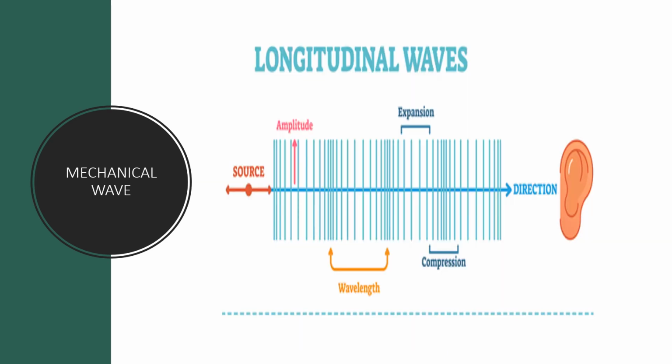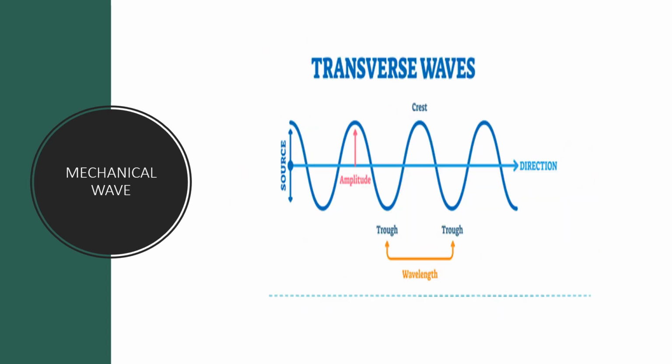So this is the structure of a longitudinal wave. So we have the amplitude, that is the distance from crest to the rest position or equilibrium position or the source. And as you can see, in a longitudinal wave, we have the expansion and we have the compression. So particles are moving apart. So that is expansion. Magkakalayo. Compression naman, ito naman yung kung saan yung particles are near to one another, no? And we also have the wavelength here. So that is an example of the structure of a longitudinal wave.